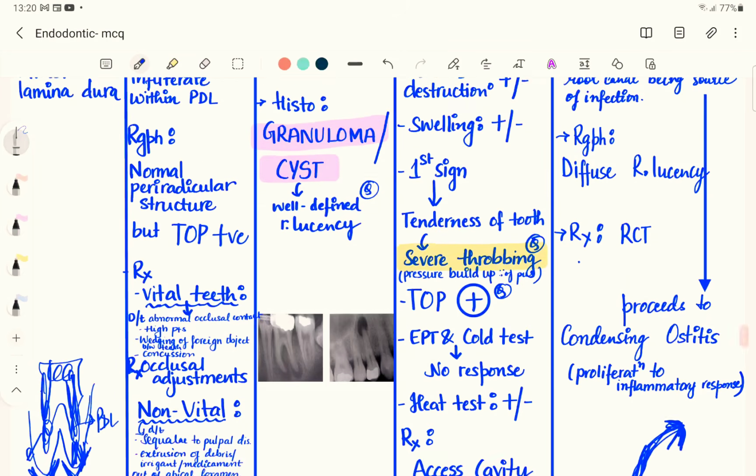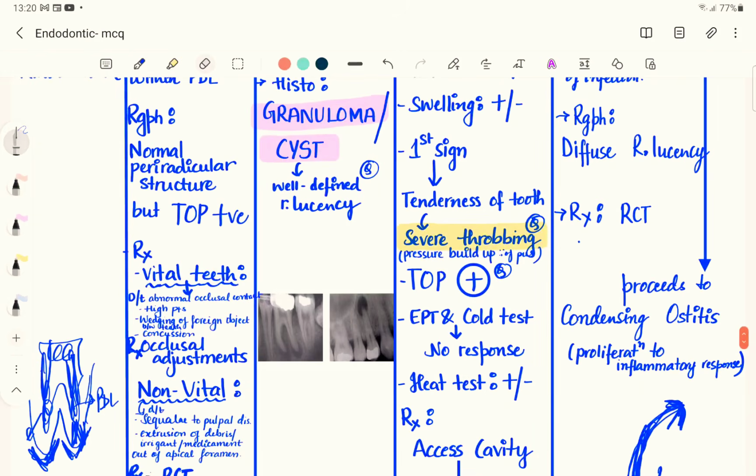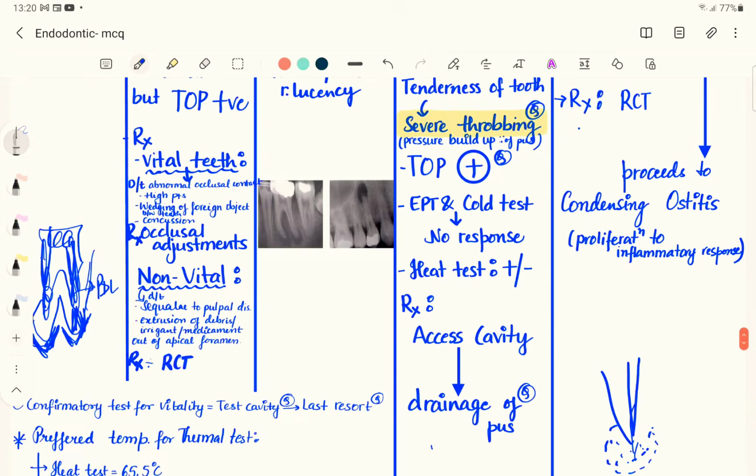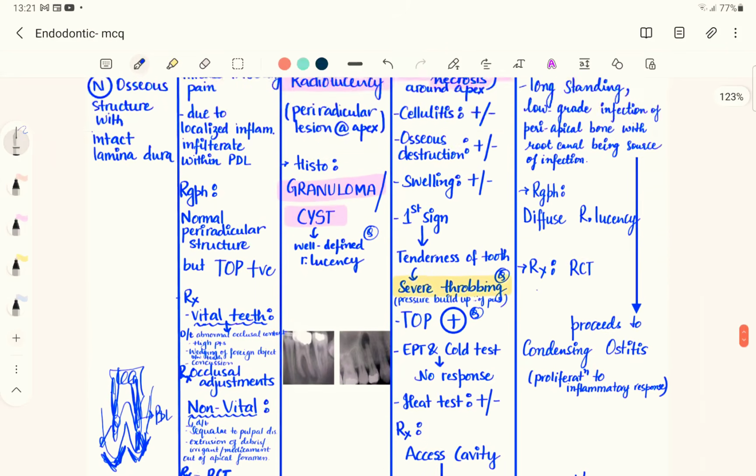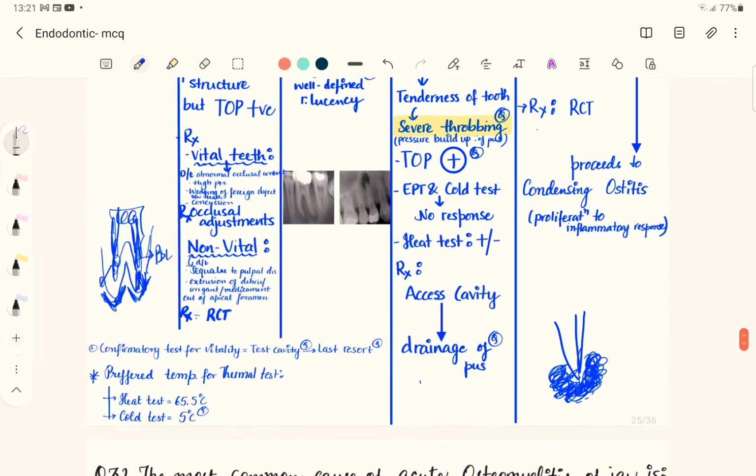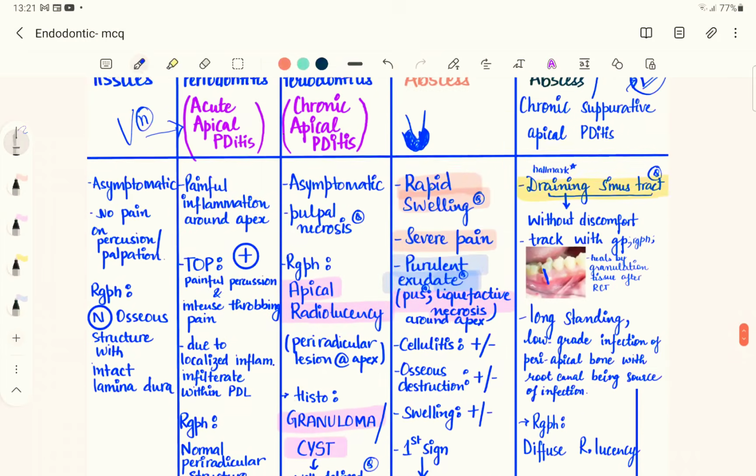There is going to be proliferation of the bone surrounding the apex of the tooth, and such a proliferative inflammatory reaction is known as condensing osteitis. So the bone is going to be very hard in the periapical region. Sometimes you will find radiopaque lesions around the apex of the tooth. That is condensing osteitis, which is because of the proliferation in response to inflammation.